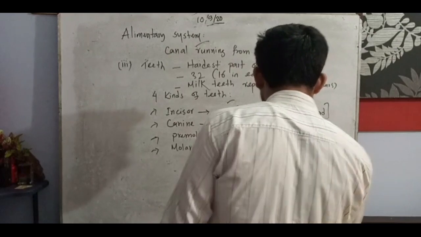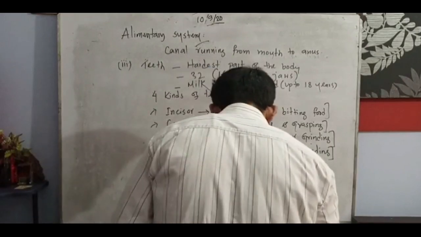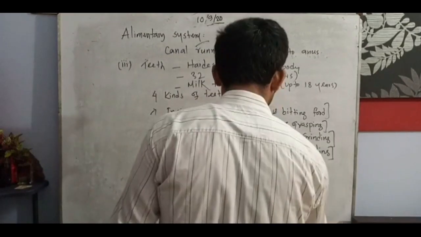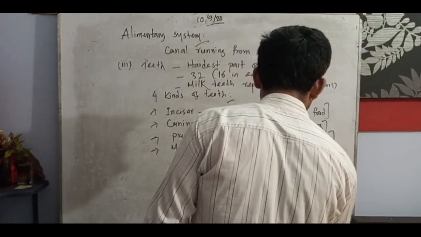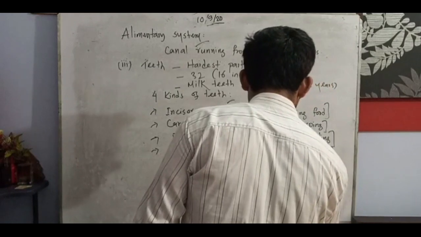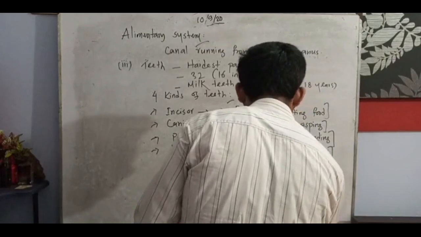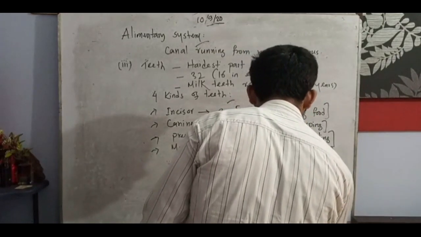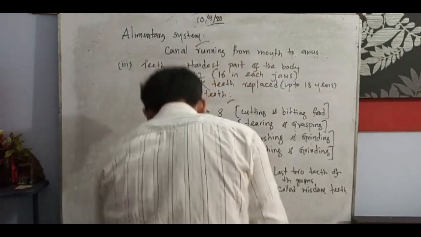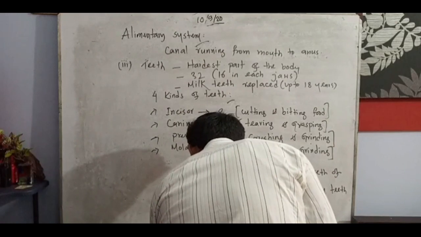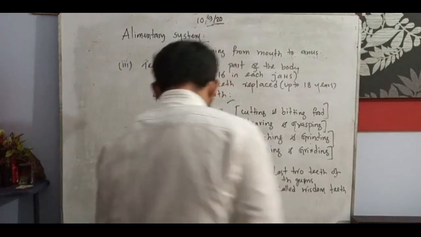Okay, there is another point I will give you that is very important. The last 2 teeth of the gums are called wisdom teeth. So look at the opposite page, page 110.